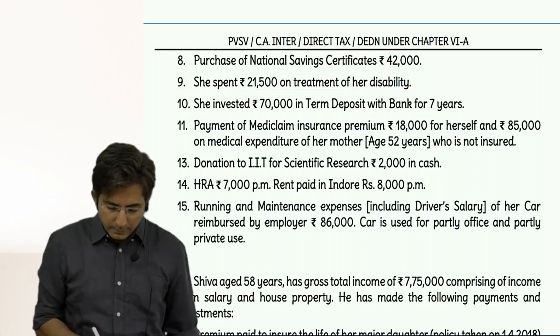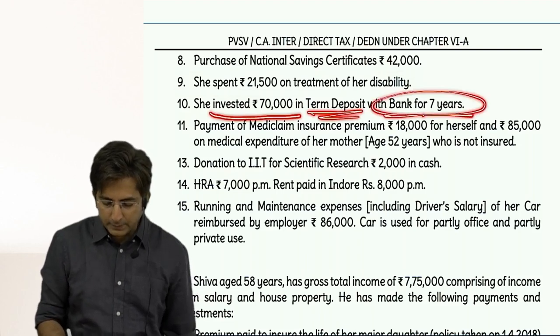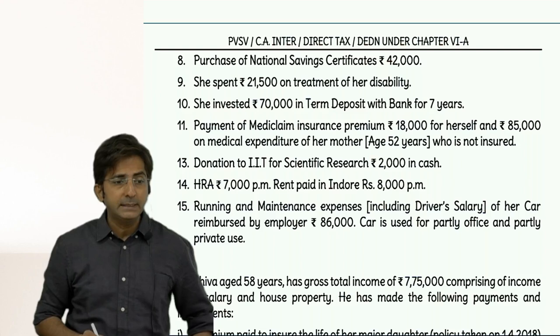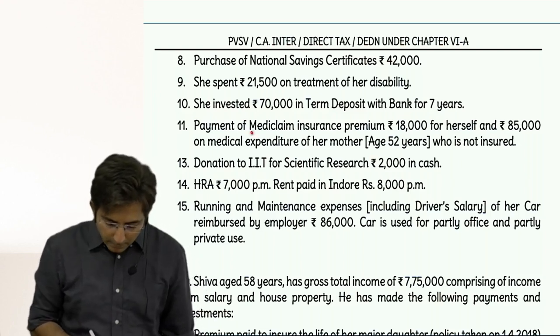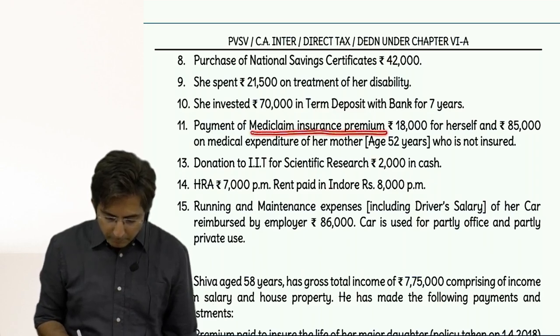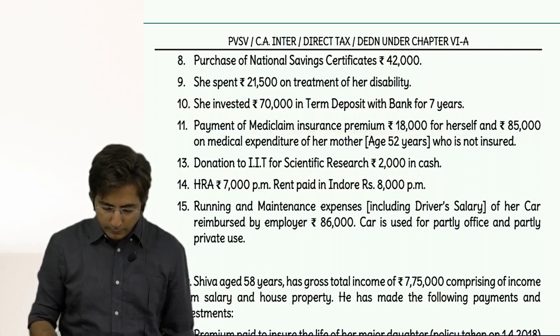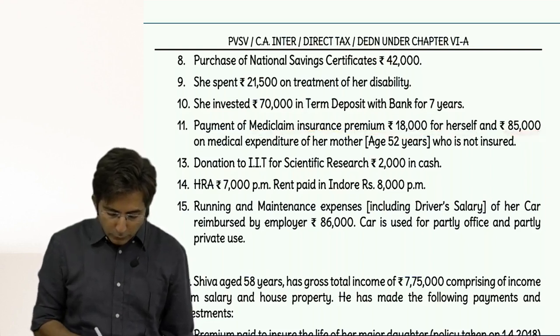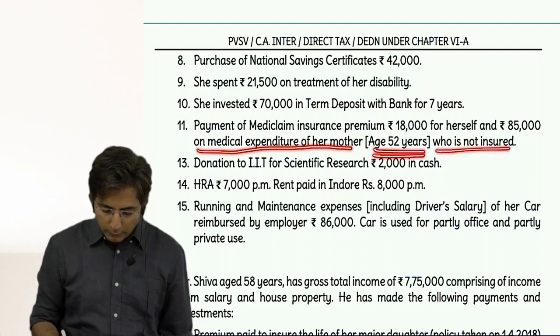Then she invested 70,000 in term deposit to the bank for 7 years. Yeah, this is 5 years or more, so ATC. Then payment of Mediclaim insurance premium. Mediclaim is ATD. 18,000 for herself and 85,000 on medical expenditure of her mother, age 52, who is not insured.